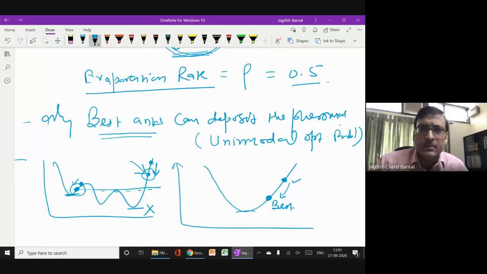So if you know that your function is multimodal, then this strategy is not allowed. For this example, just for simplicity, I took that only the best ant is allowed to deposit the pheromone, but I told you when to use it and when not to use it, right?